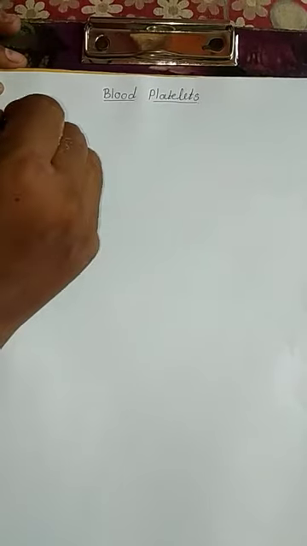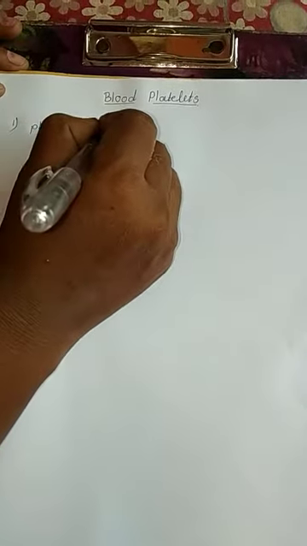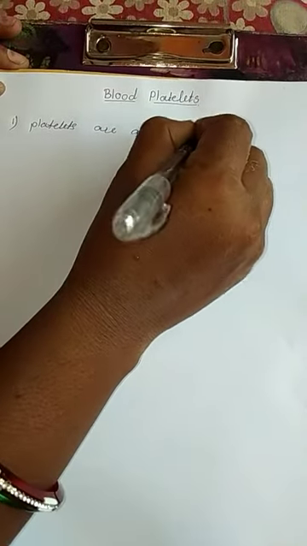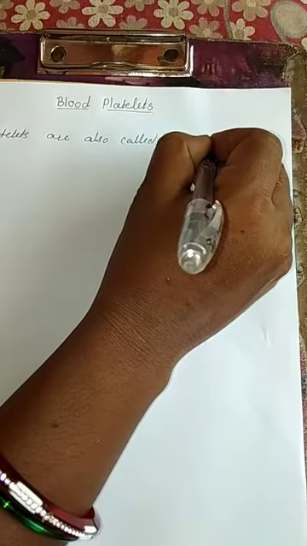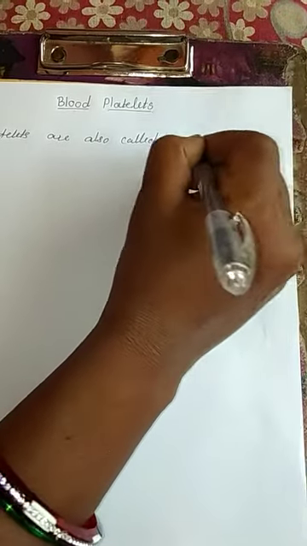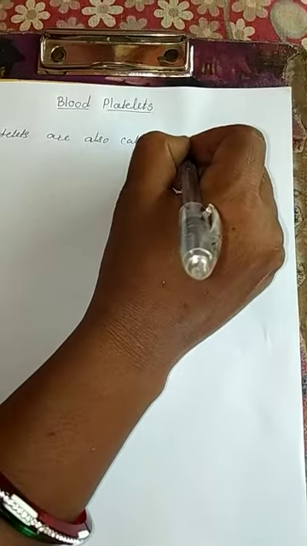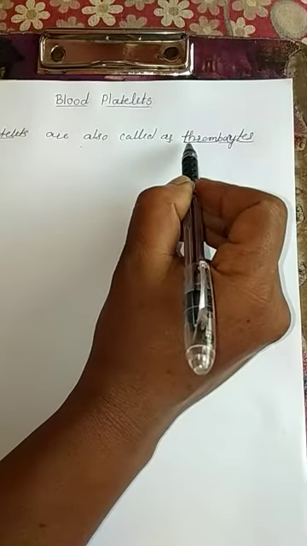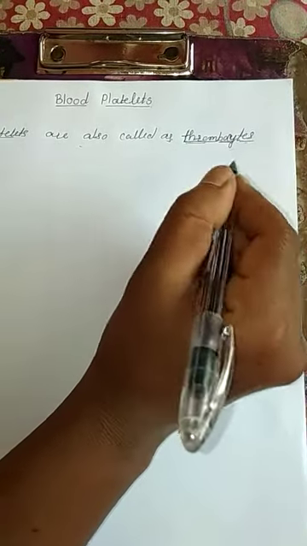First, platelets are also called thrombocytes. You know that RBC is called erythrocytes, WBC is called leukocytes, and the platelets are also called thrombocytes.